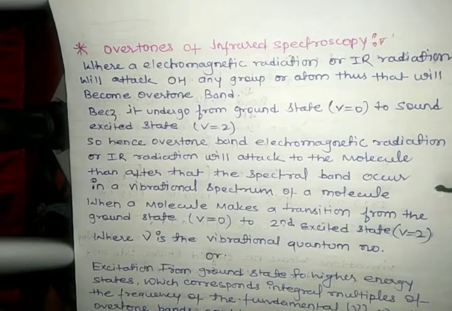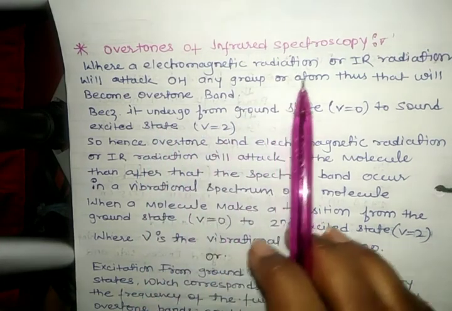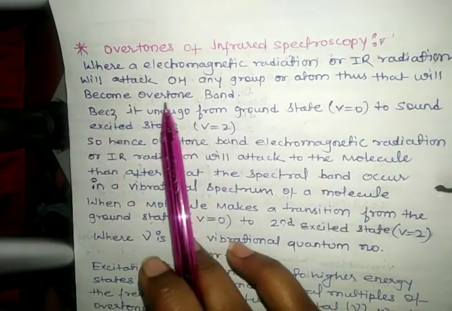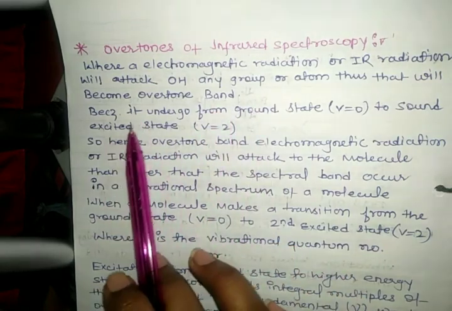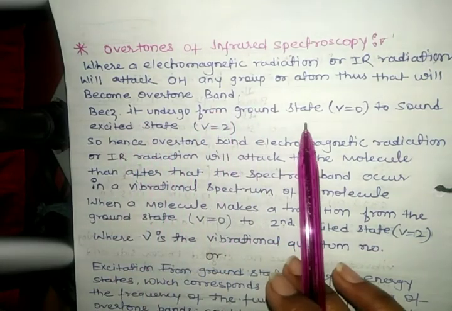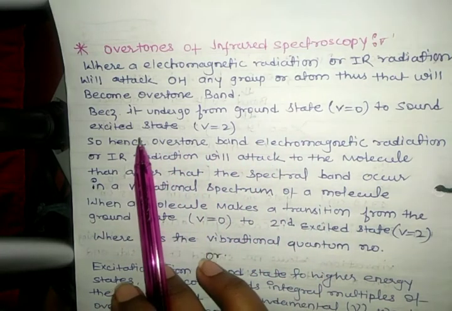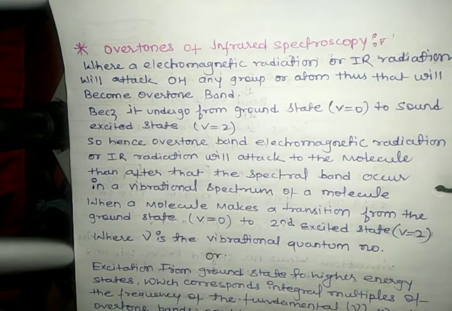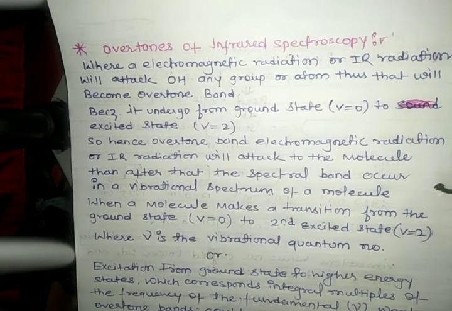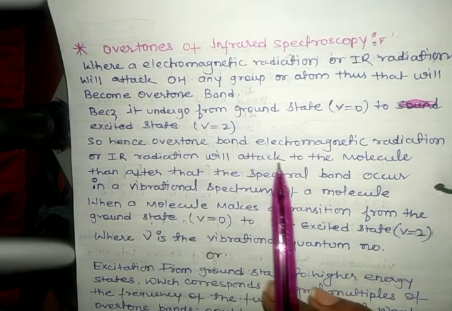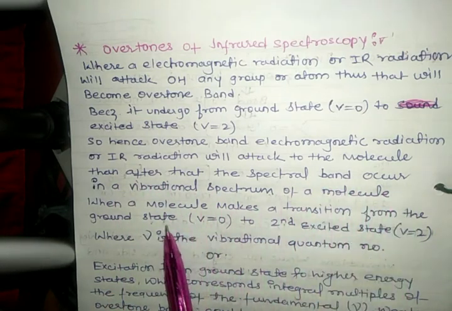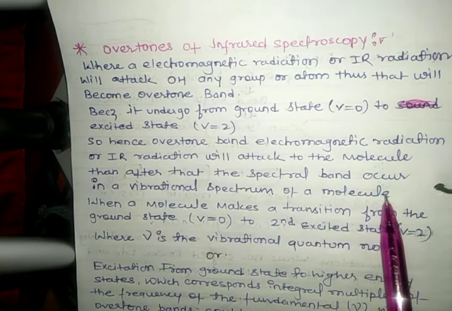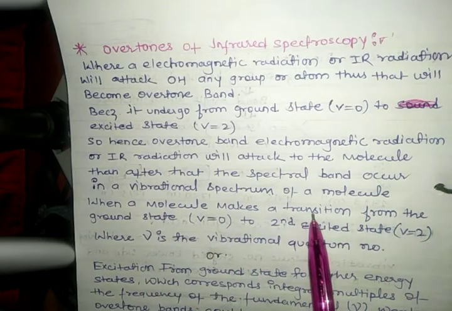Next we see overtones of infrared spectroscopy, where electromagnetic radiation or IR radiation attacks an OH or any group or atom, and that becomes an overtone band because it undergoes transition from ground state to excited state. Hence in an overtone band, electromagnetic radiation or IR radiation attacks the molecule. Then after that the spectral band occurs in the vibrational spectrum of a molecule.